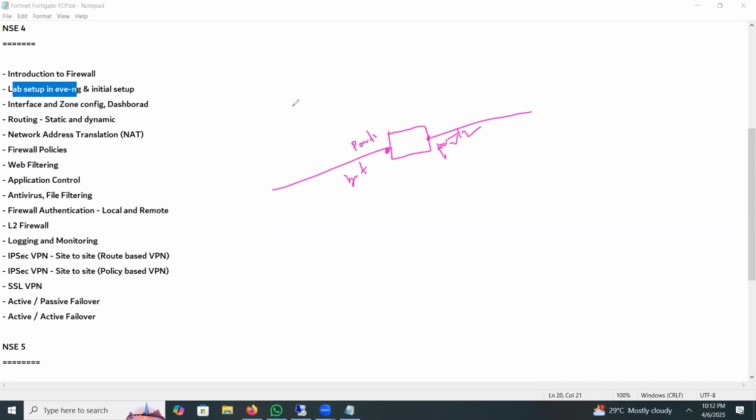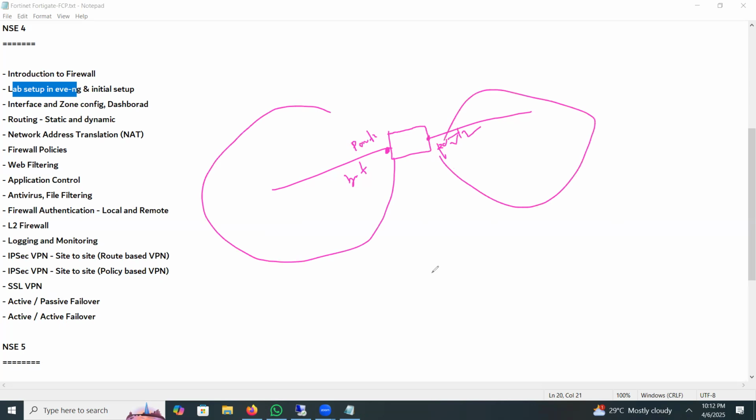this is port 2. We will not assign this as zone 1, zone 2, or inside zone, outside zone. No. Traffic will be classified by policy, that is, how traffic goes from port 1 to port 2. So we can say FortiGate is port based, not zone based, and not based on security level.